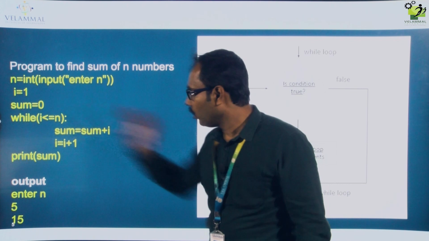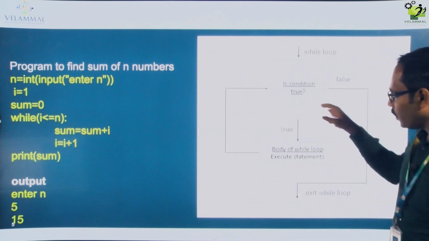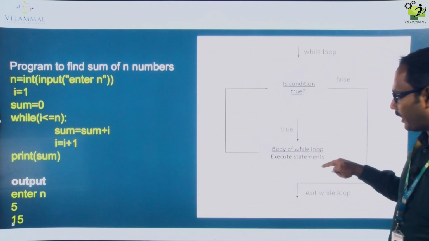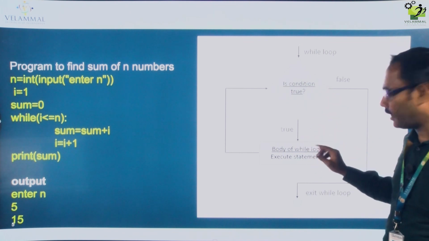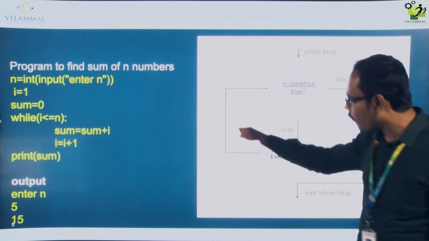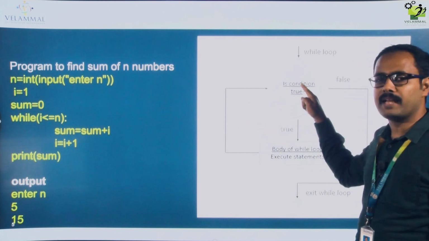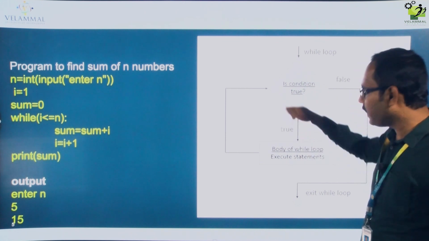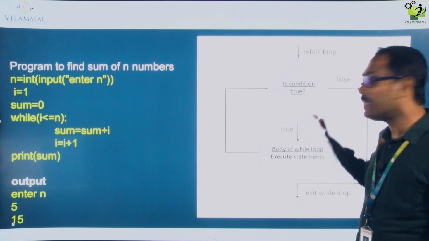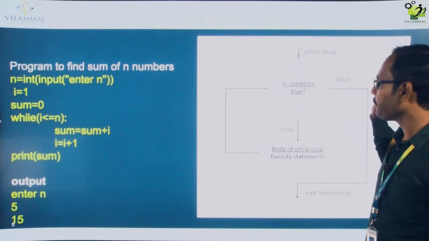Fine. You can see here the condition is true, so the body of the statement is getting executed. After one time the body has executed, it will go back to check the same condition again. Again, only if the condition is true will it come to the body of the loop. It will keep on going until this condition becomes false.